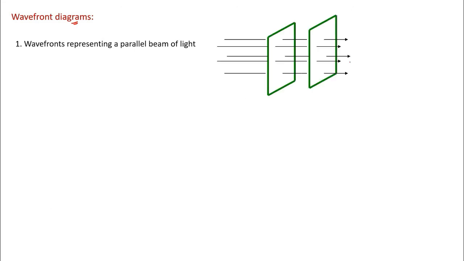Now we can easily draw wavefront diagrams. So you can see here wavefronts representing a parallel beam of light. How does it look? It looks like this. These are all rays. This is one wavefront. I have shown only two wavefronts here. This is another wavefront. So this is all a parallel beam of light. These two are wavefronts. They are plane wavefronts. These wavefronts are planar.